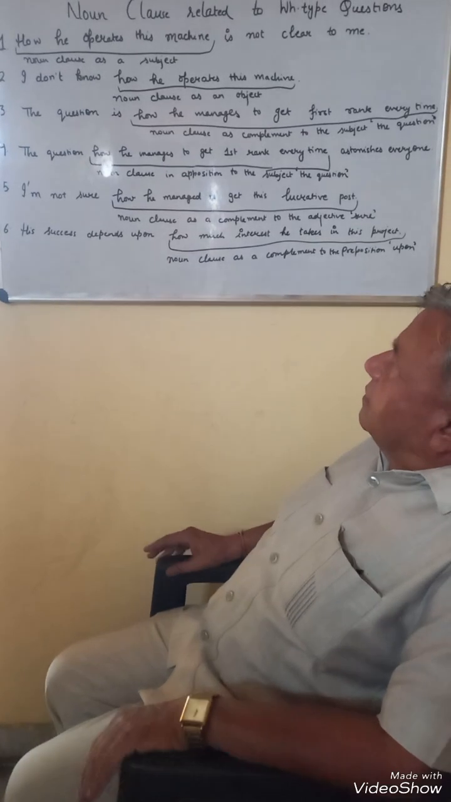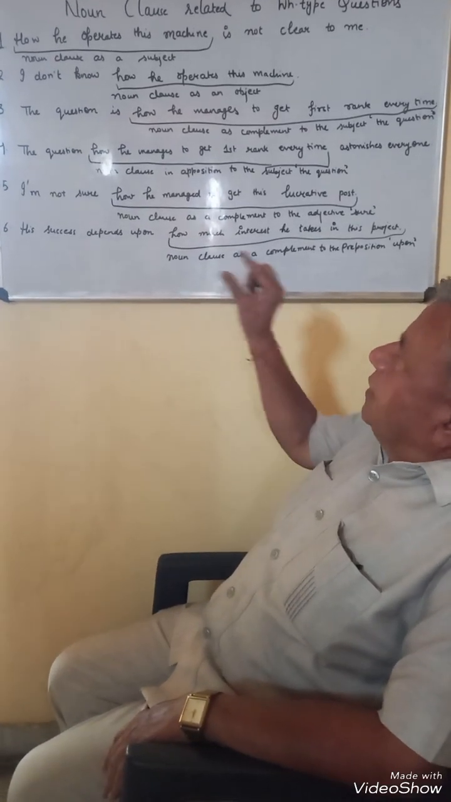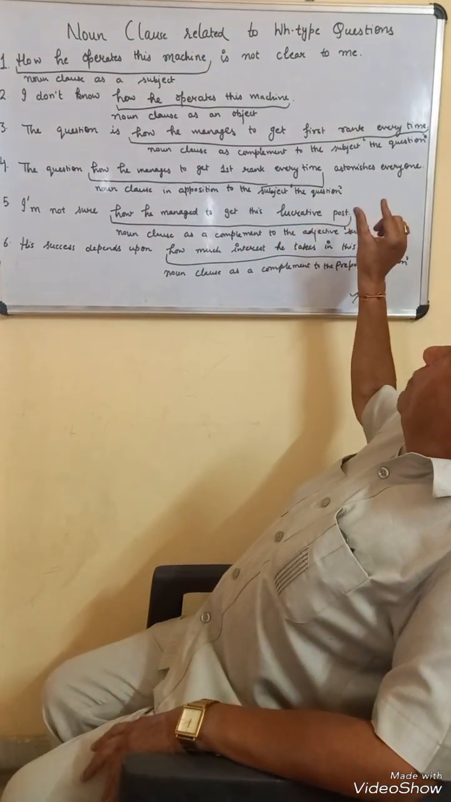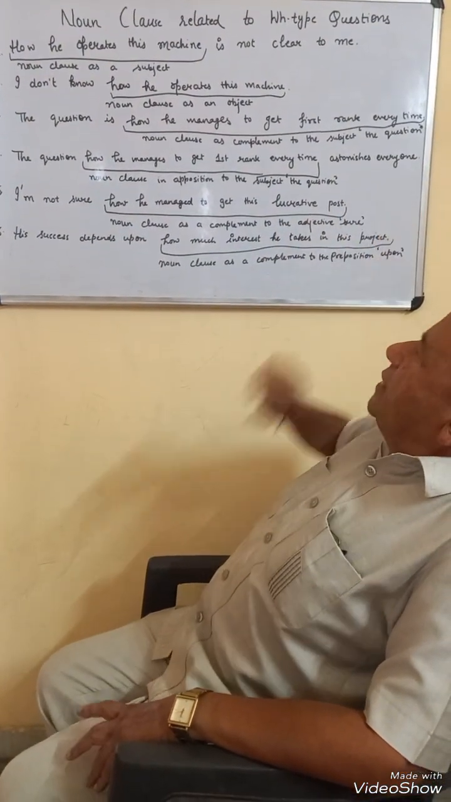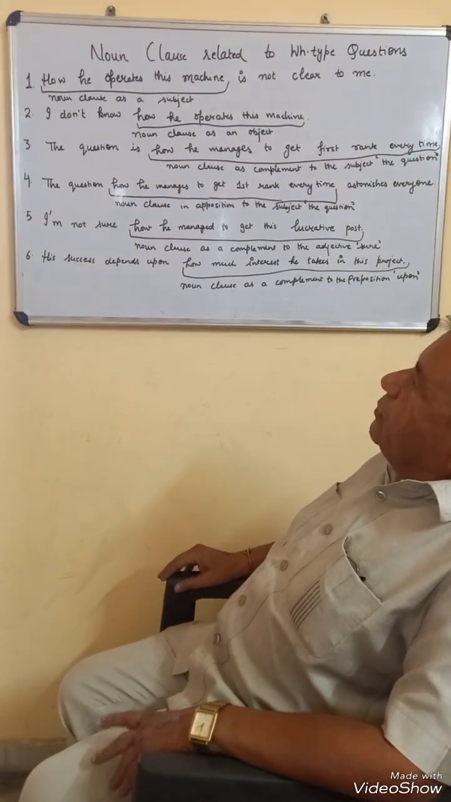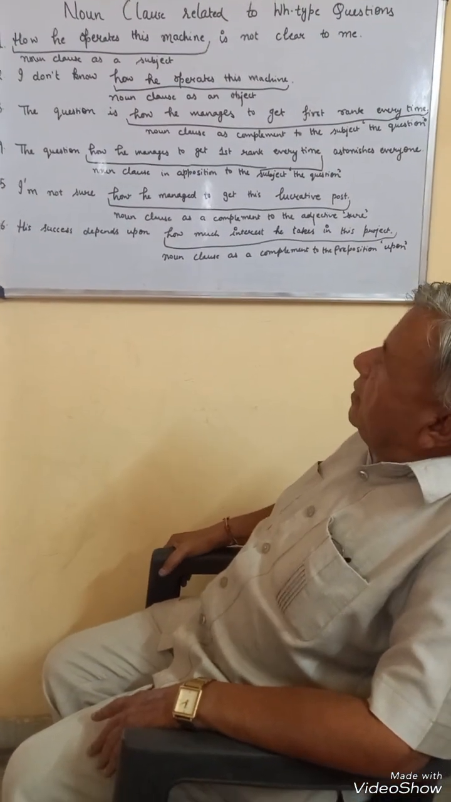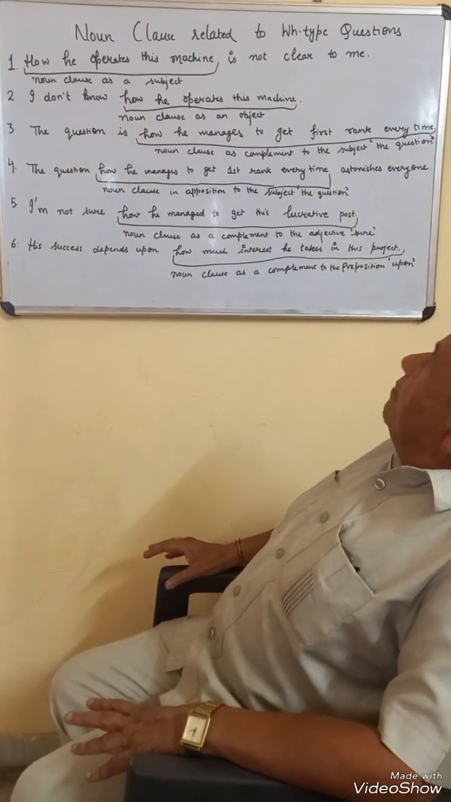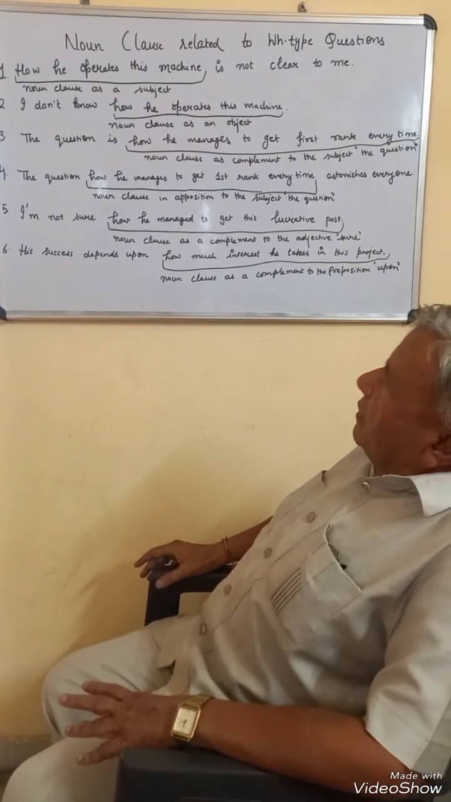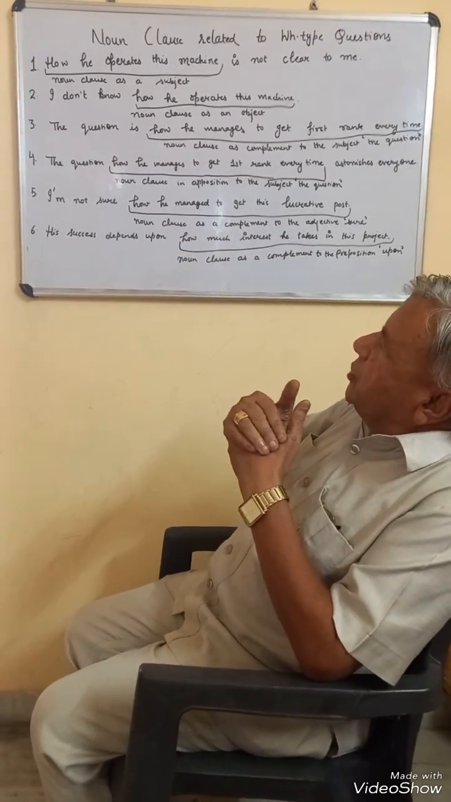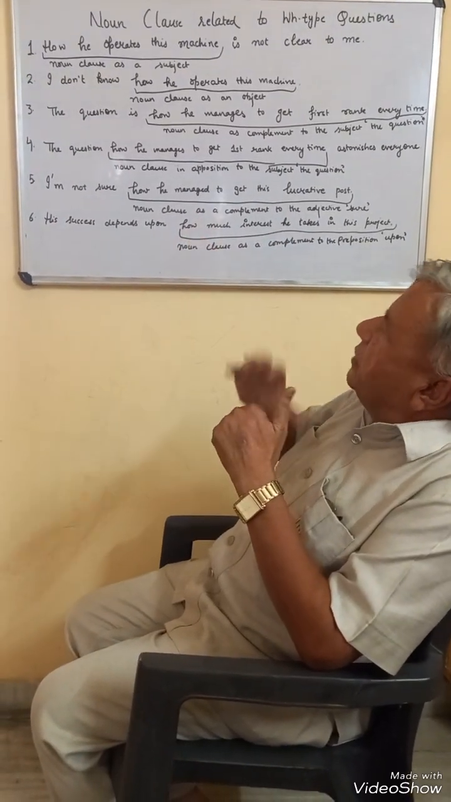The third sentence tells us, the question is in the sentence how he manages to get first rank every time. How he manages to get first rank every time is a noun clause as a complement to the subject, the question. The question is the subject and how he manages to get first rank every time complements the meaning of the subject, the question.